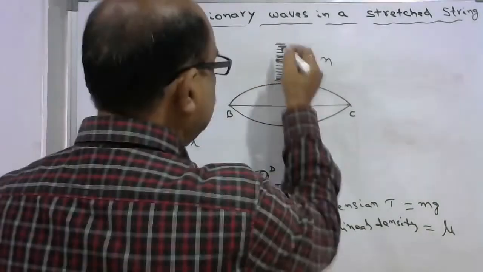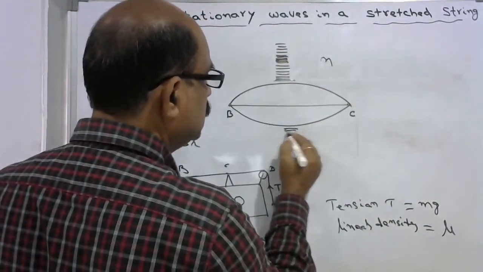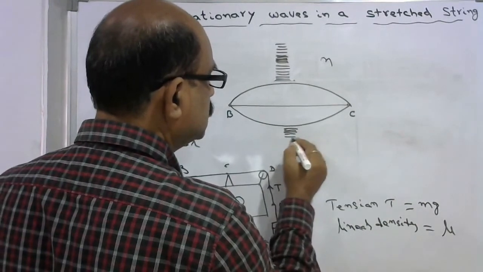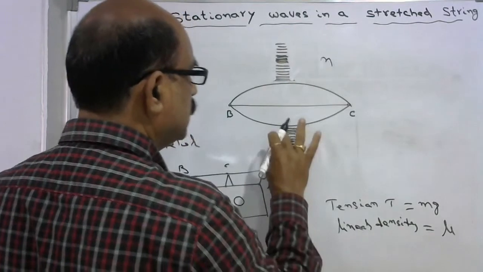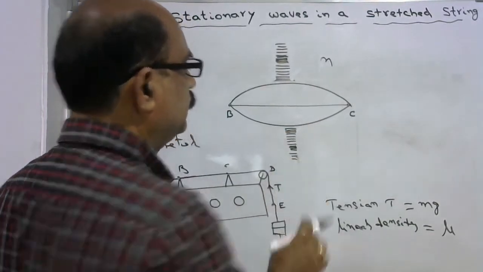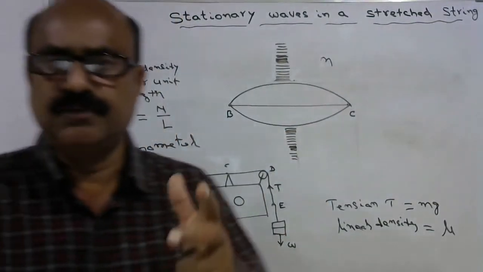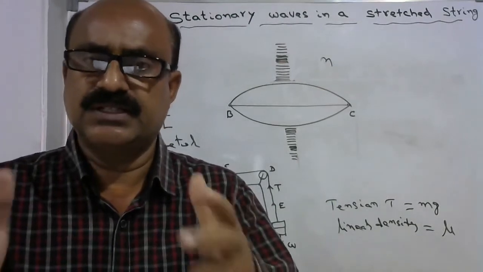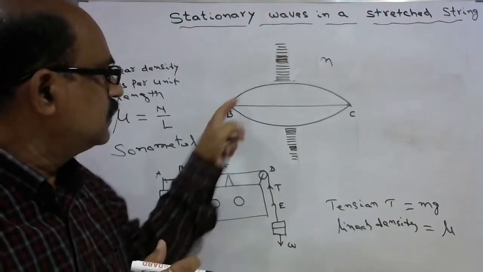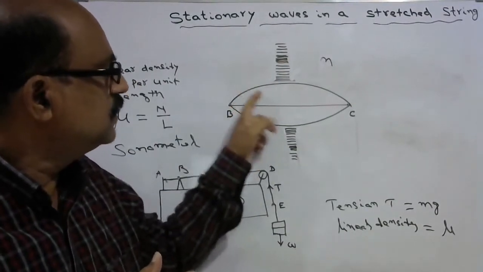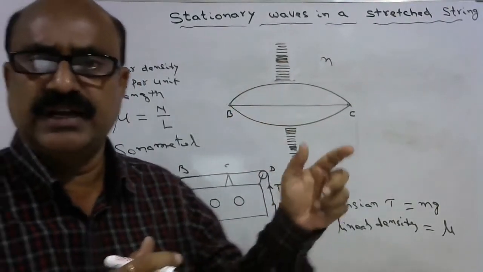So this side also compressions, rarefactions, compressions, rarefactions. This is how the sound propagates in the medium and creates disturbance and produces a progressive wave. And the waves traveling in the string are transverse in nature.